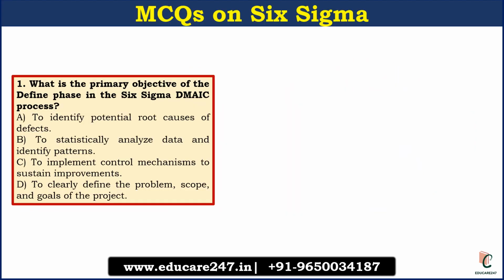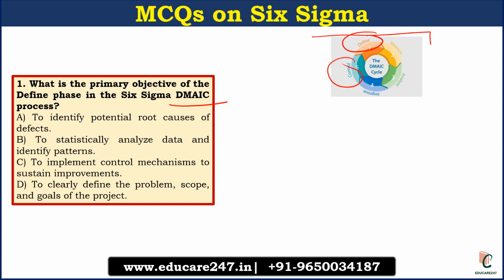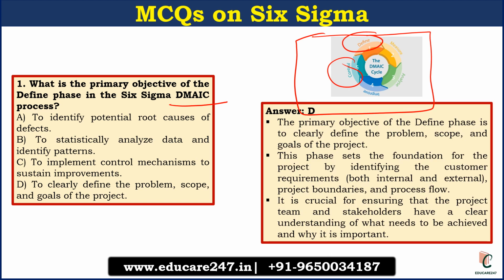The first question is, what is the primary objective of the define phase in the Six Sigma DMAIC process? First, you have to know what DMAIC is. It is define, measure, analyze, improve and control. You have to remember this cycle. A direct question can be asked from this cycle. The answer here is D, to clearly define the problem, scope and the goals of the project.